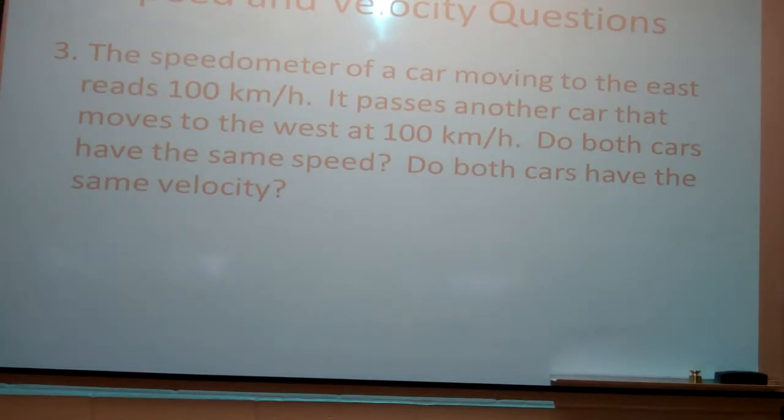Right. The speedometer of a car moving to the east reads 100 kilometers per hour. It passes another car that moves to the west at 100 kilometers per hour. Do both cars have the same speed? Yes. Do both cars have the same velocity? No. Everybody understand that one?